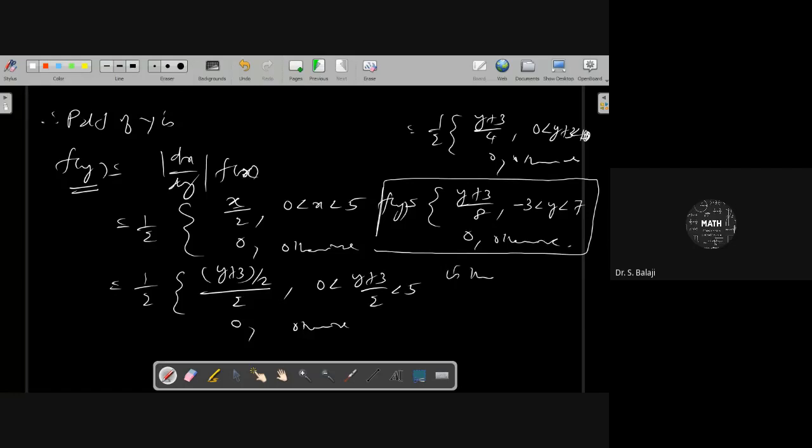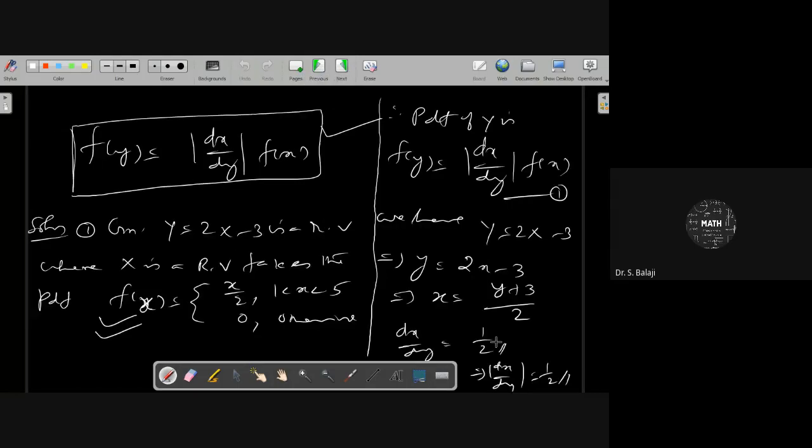This is the required PDF of y. That is the idea. Very simple procedure. The PDF of y can be identified with the help of this relation: mod dx by dy times f of x. Since f of x is already given, you have to identify mod dx by dy.